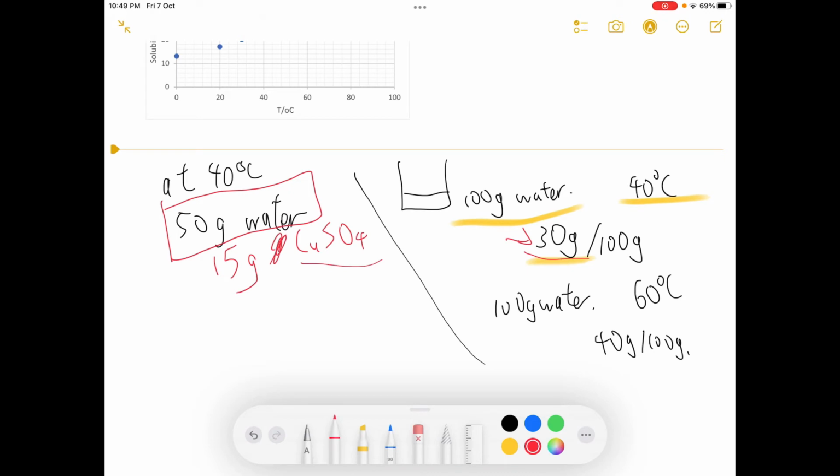Originally, it can totally dissolve 30 grams of copper sulfate. Under the new condition, because some of the solvent has been removed, it escaped, it evaporated, only 15 grams of copper sulfate can be dissolved in 50 grams of water. Then what happened to those that cannot be dissolved anymore? They will undergo crystallization. 佢哋會咧俾人逼咗出嚟。咁佢哋因為用唔晒 because those solids can no longer be dissolved in water, so they will be squeezed out and crystallized as a solid. This process is called crystallization.